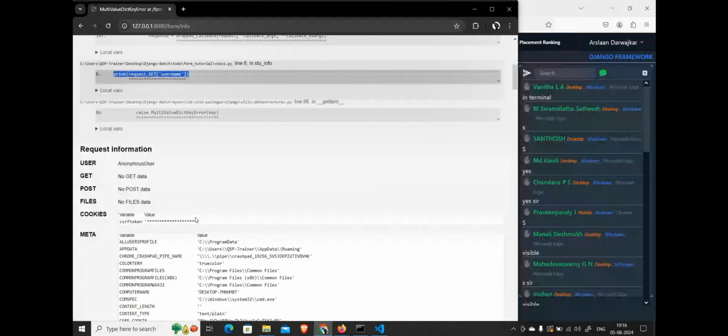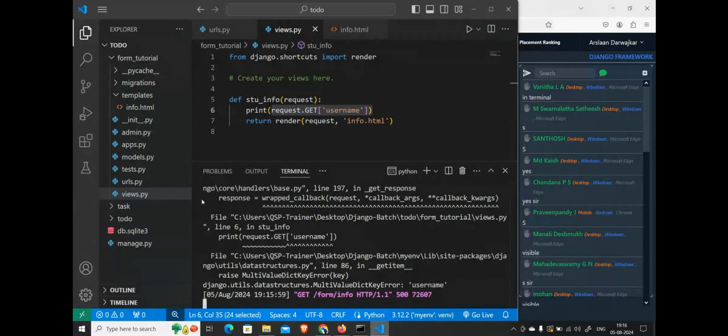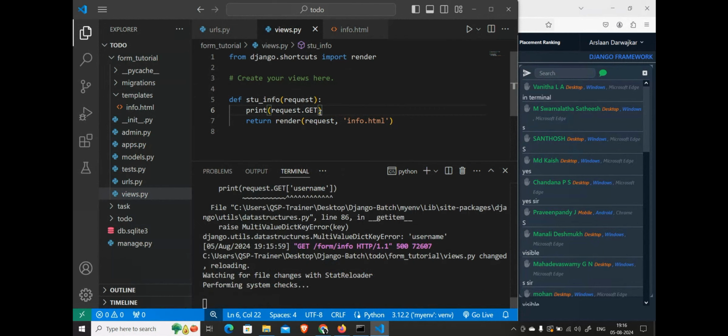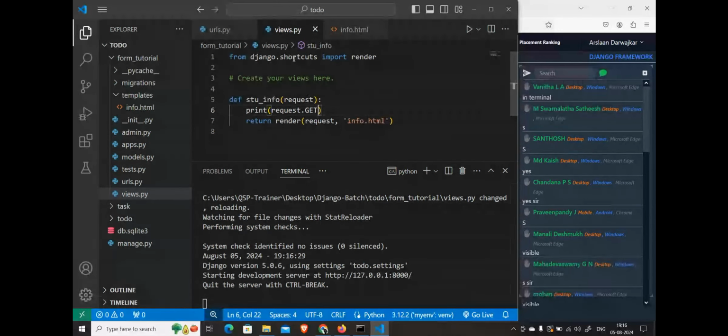Why? Because we don't pass anything, we just call a GET method. Whenever we are just calling one GET, let me type request.GET.